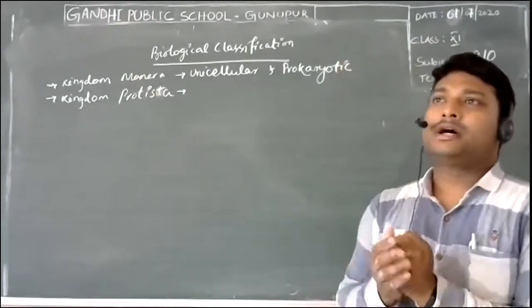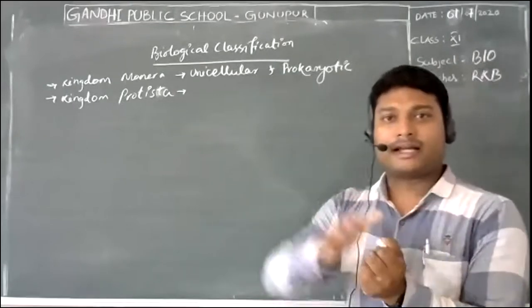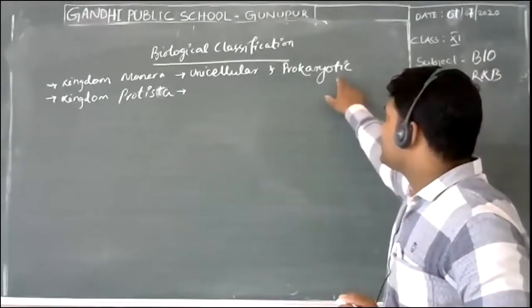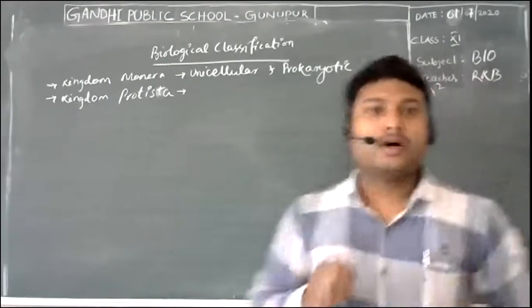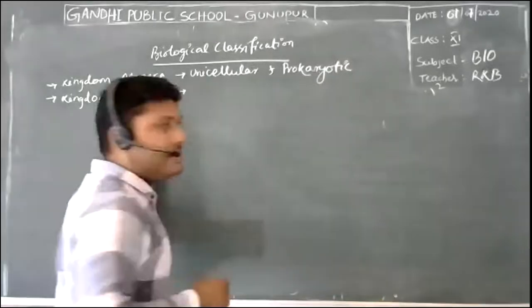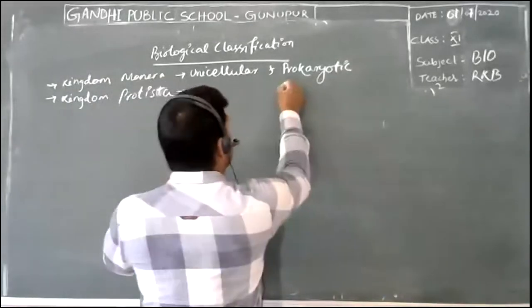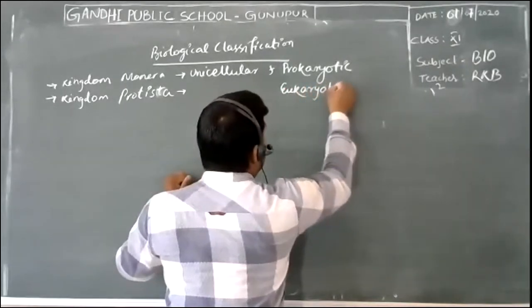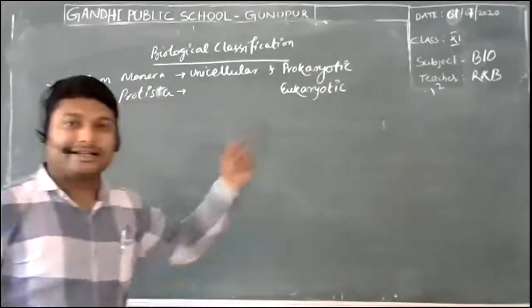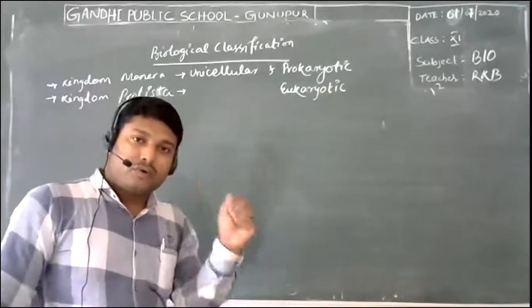And we know the next higher group in this respect is going to be the eukaryotic organism. So when we talk about the next kingdom, Kingdom Protista, we are talking about eukaryotic organisms, eukaryotic cells. They are going to have a true nucleus.